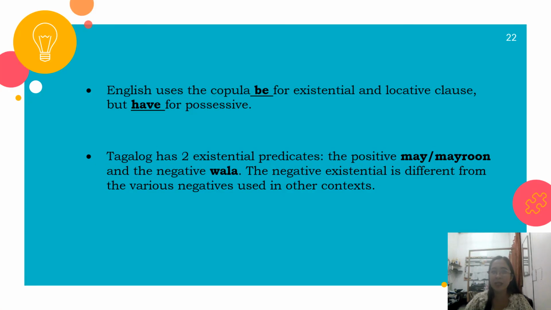English uses the copula "be" for existential and locative clauses, but "have" for possessive. Tagalog has two existential predicates, the positive, "may" or "mayroon," and the negative, "wala." The negative existential is different from the various negatives used in other contexts.